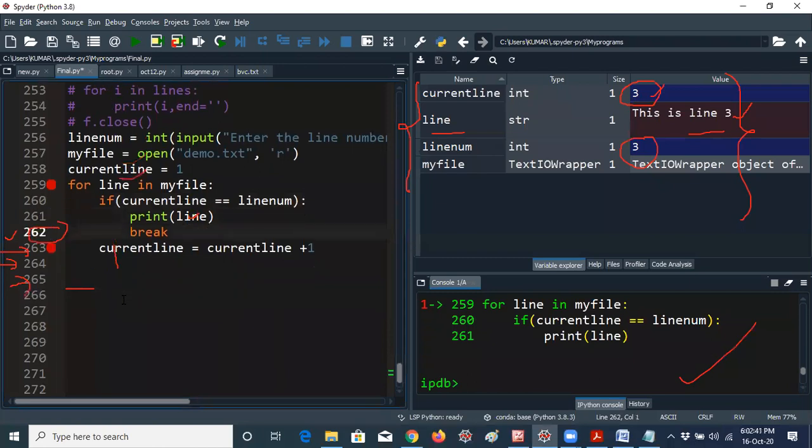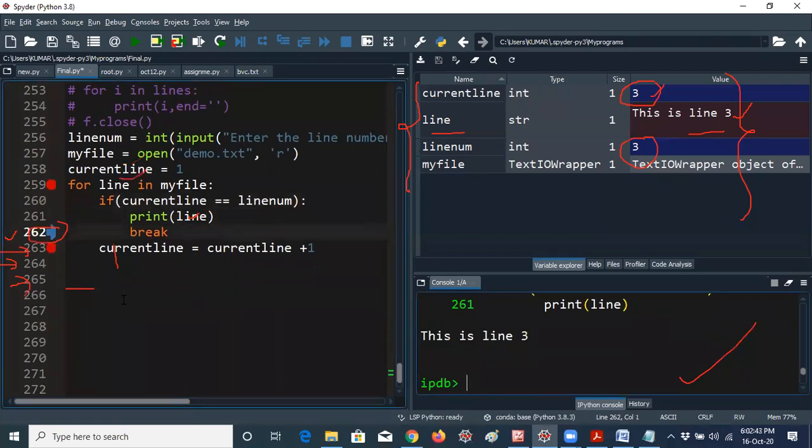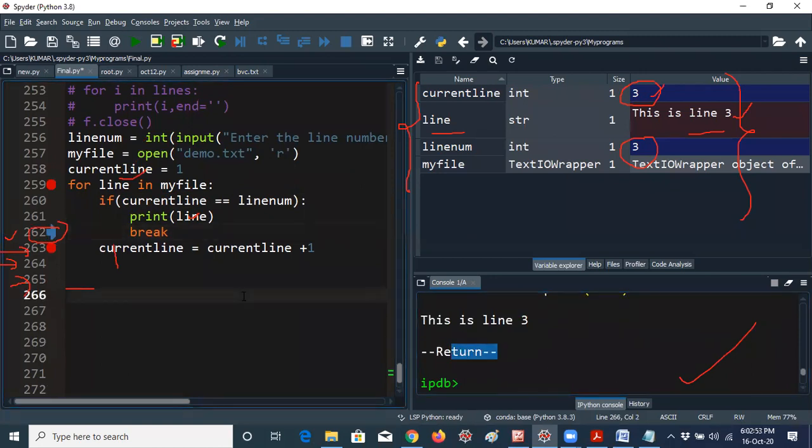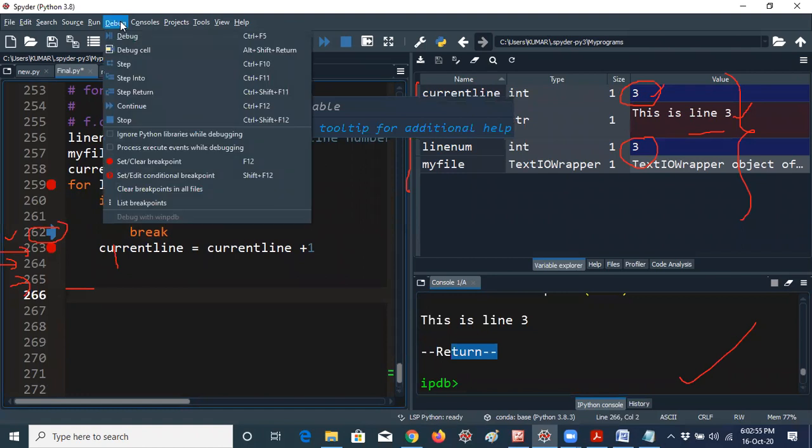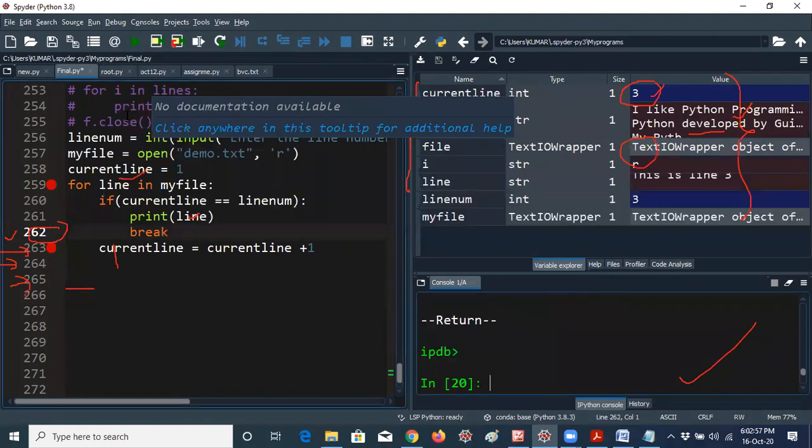So this is line 3 is printed on the output console, and break means the loop will be terminated. So that means you will get the return. Return means the output will be printed. So return means the output is printed here. So you can stop the debug now. So this is the explanation of this program.